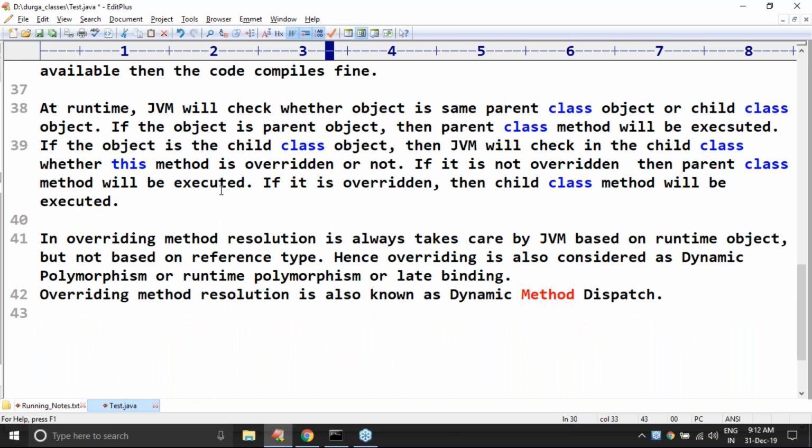In overriding, method resolution is always taken care of by JVM based on runtime object. In overloading, method resolution is always taken care of by the compiler based on reference type. Clear?